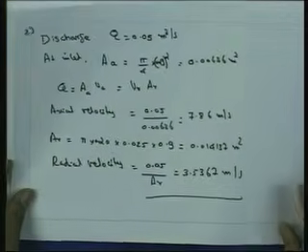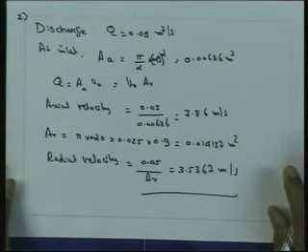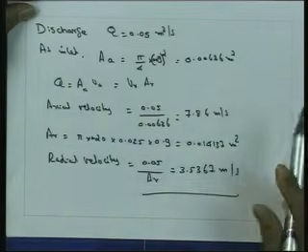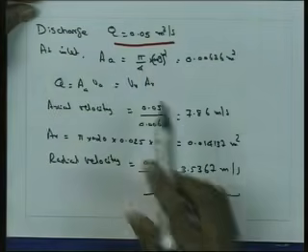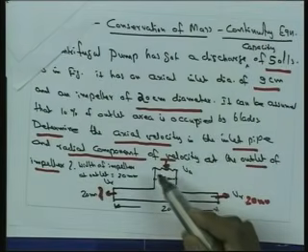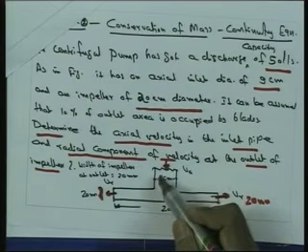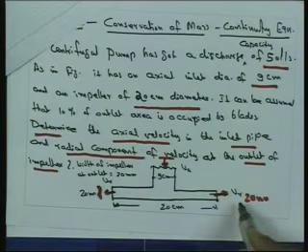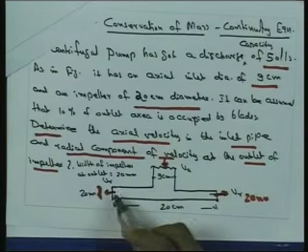The discharge for the problem is given as 50 liters per second. So the discharge can be written as Q is equal to 50 liter per second, or 0.05 meter cube per second. At the inlet, we can write the discharge is equal to the area of cross section multiplied by the axial velocity. What is entering should go through the impeller.